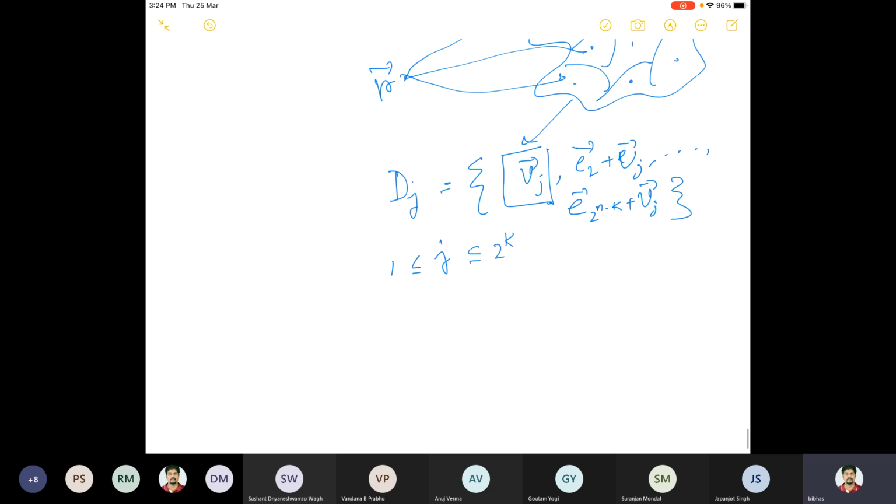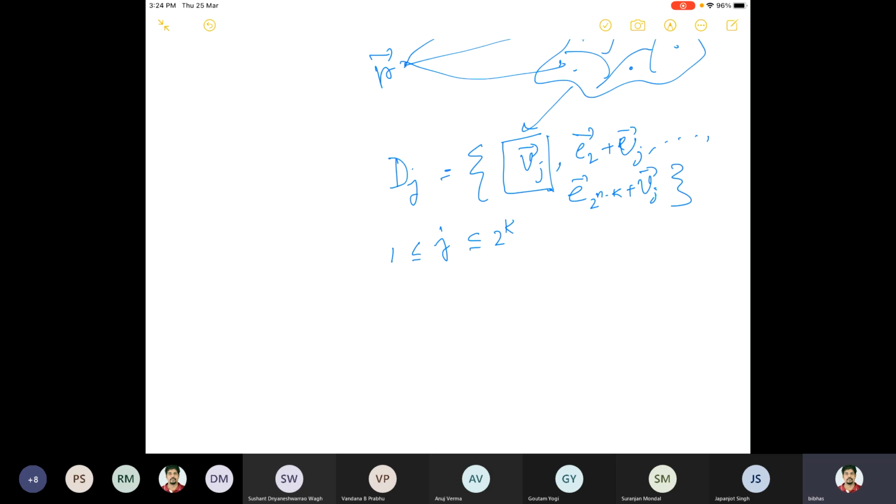And last day we discussed, suppose the received vector is R, and suppose there is an error pattern.